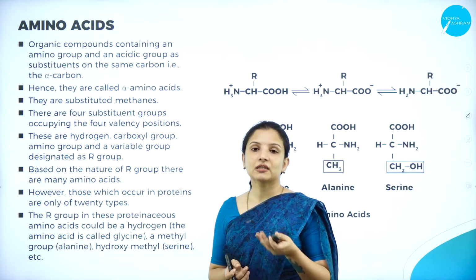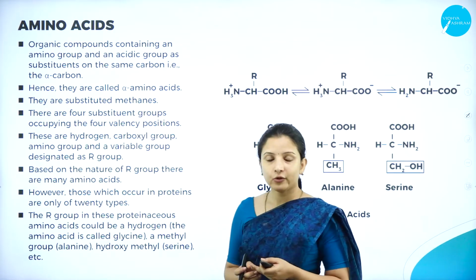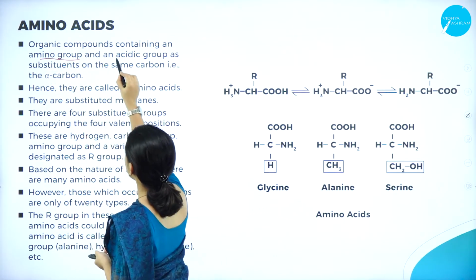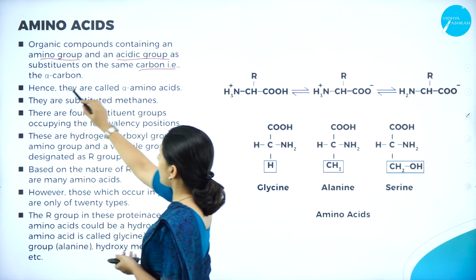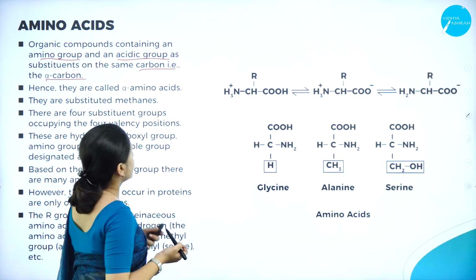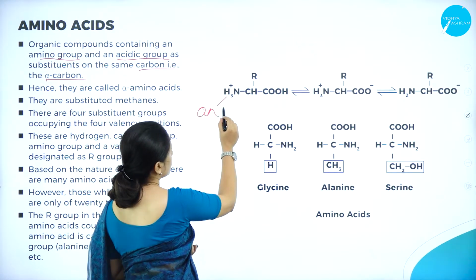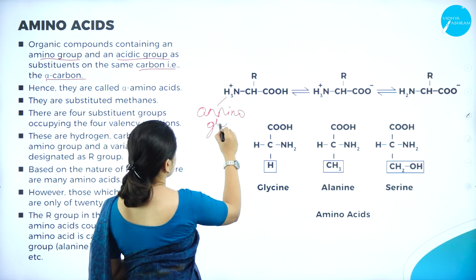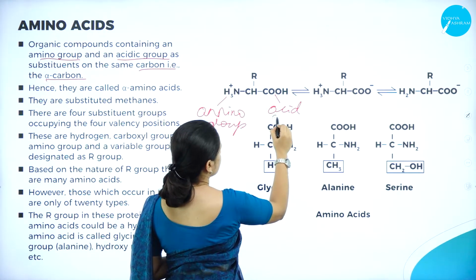So amino acids, there are different types of amino acids that are present in a living organism. Amino acids are the organic compounds which contain an amino group and an acidic group as substituents on the same carbon, that is, on the alpha carbon. They have an amino group as well as an acidic group. As you can see here, the amino group is present, so NH3 or NH2, it is the amino group, and also it has an acidic group, so a carboxyl group.